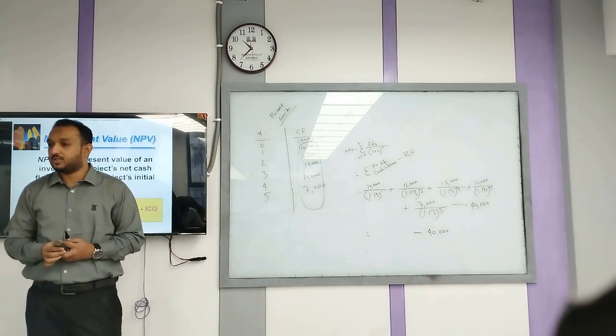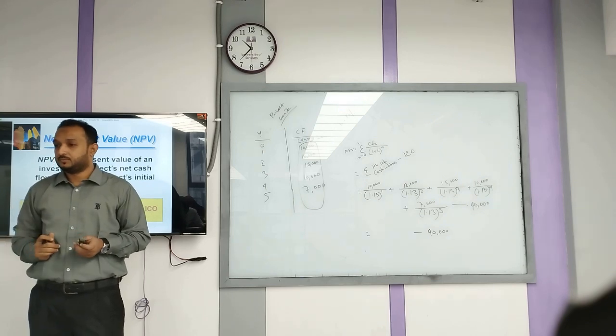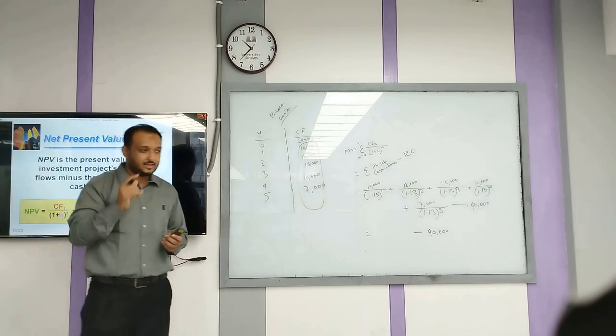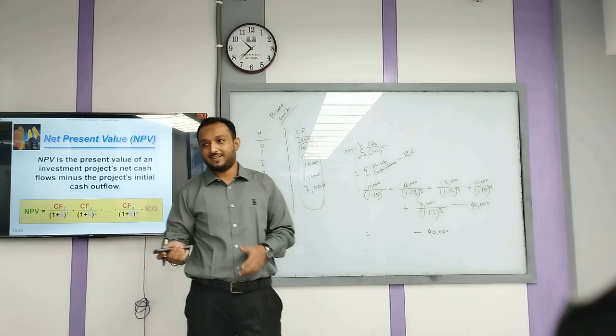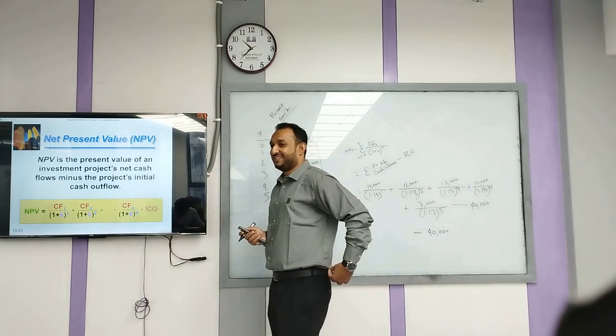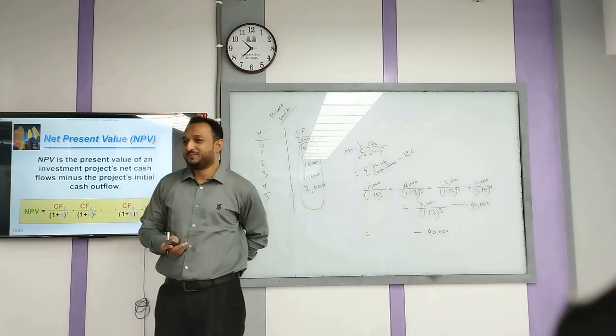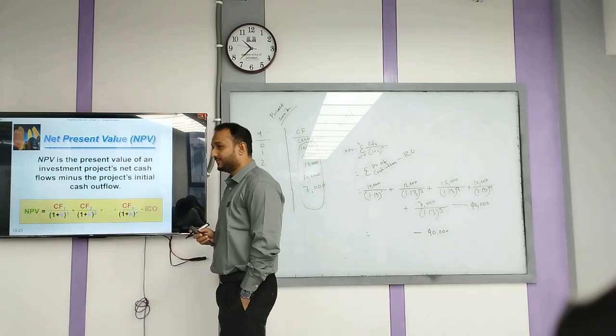How much are you getting? Sir, 874711. Total? No, I think there is a mistake. Calculate it. Let's have one more person try.